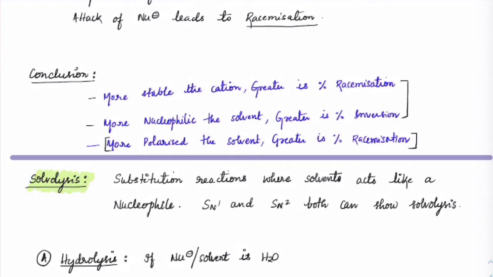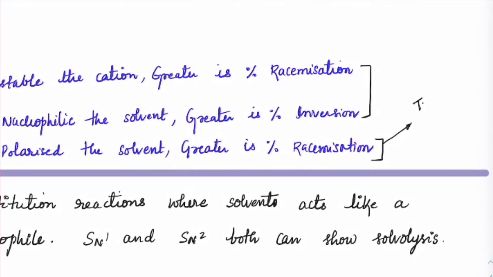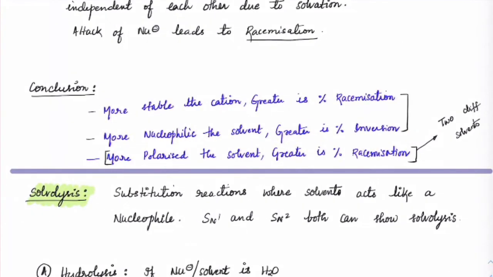So this is slightly misleading. Yesterday somebody else was also asking me. The statement is: the more polarized the solvent, the greater is the racemization. This is a comparison of two different solvents, like if you have a completely non-polar or highly aprotic solvent and you compare that with a polar solvent.